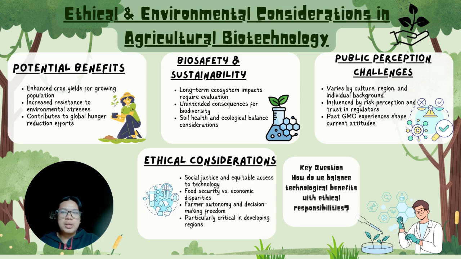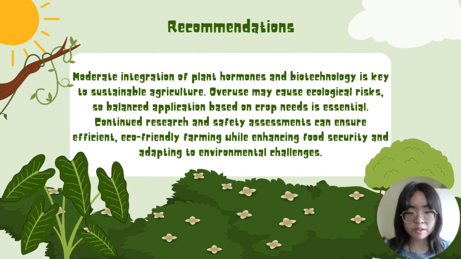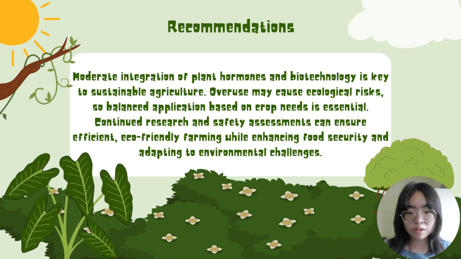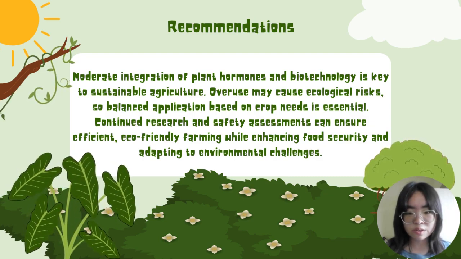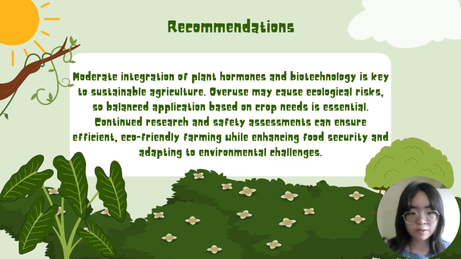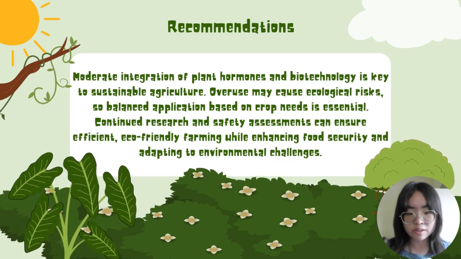The ethical considerations go beyond safety. We must address social justice, equitable access to technology, and also the balance between food security and economic disparities. This brings us to the key question: how do we balance technological benefits with ethical responsibilities? We must ensure farmers' autonomy, decision-making freedom, and equitable access while maintaining rigorous safety standards. Moderate integration of plant hormones and biotechnology is key to sustainable agriculture. Overuse may cause ecological risks, so balanced application based on crop needs is essential. Continual research and safety assessment can ensure efficient, eco-friendly farming while enhancing food security and adapting to environmental challenges.